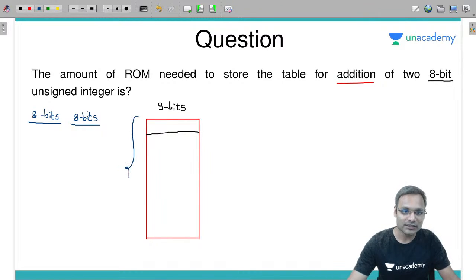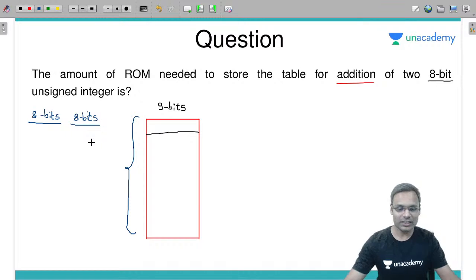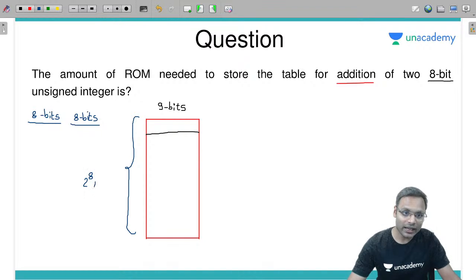How many such results will I have to store? Number of results I'll have to store is 2 power 8 into 2 power 8.